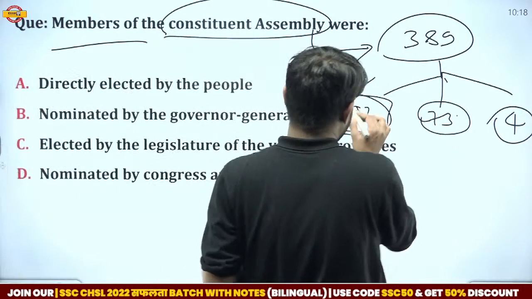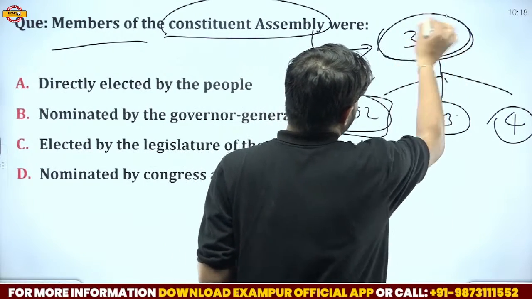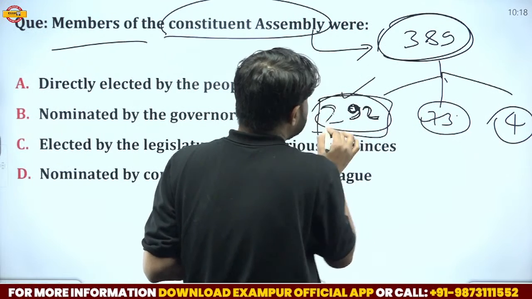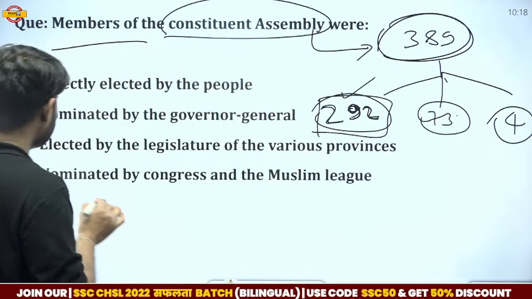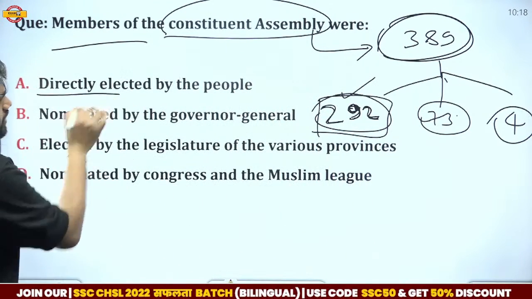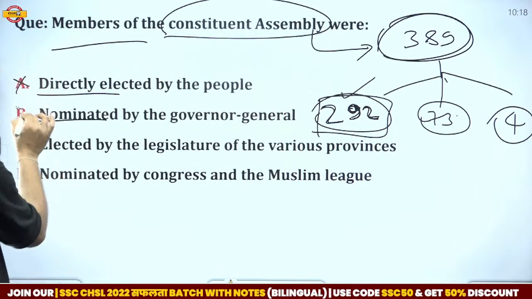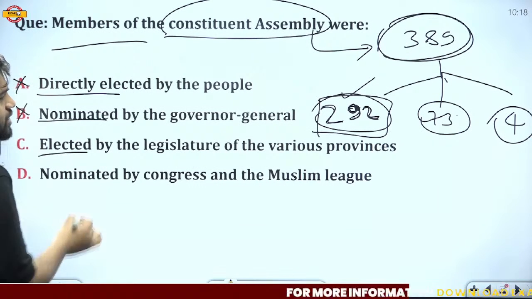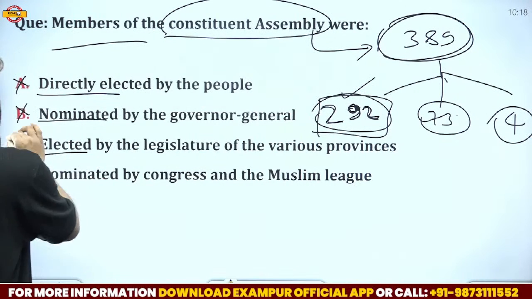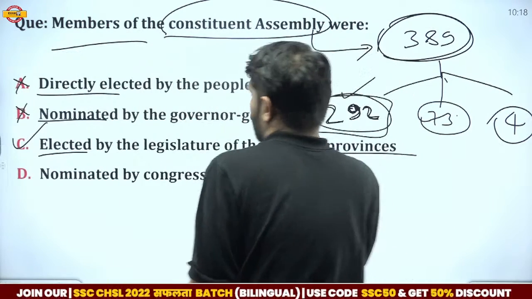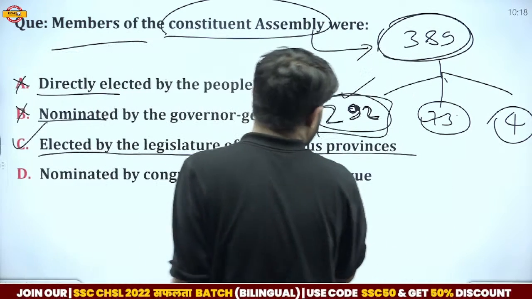Out of 393, 292 members are from the State Legislative Assemblies. So among the options, directly elected by the people is not a correct statement. Nominated by the Governor General is also not a correct statement. Elected by the legislatures of the various provinces is the correct statement. These 292 members were elected by the legislatures of various provinces.